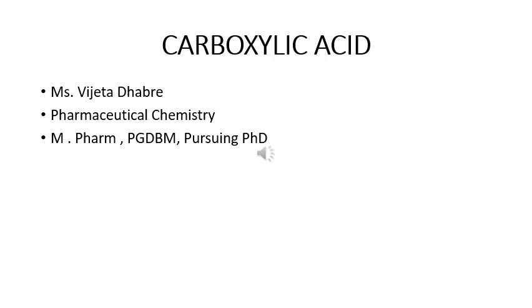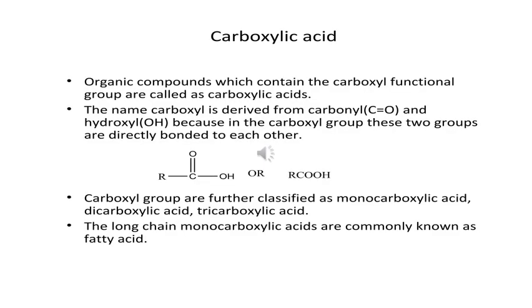Carboxylic acid. Organic compounds which contain the carboxyl functional group are called carboxylic acids. The name carboxyl is derived from carbonyl, that is C double bond O, and hydroxyl, that is OH, because in the carboxyl group these two groups are directly bonded to each other.